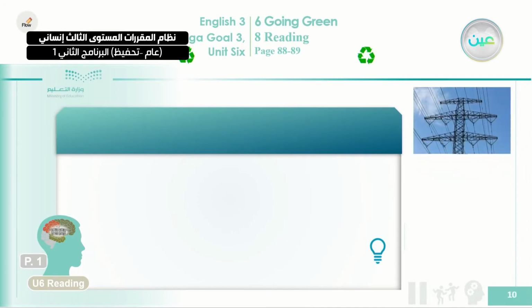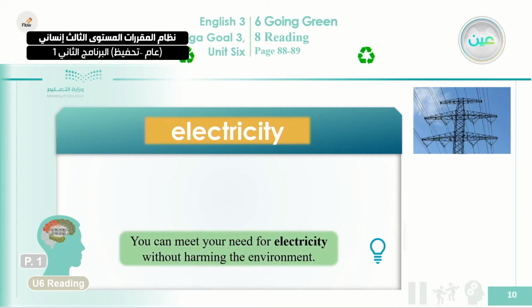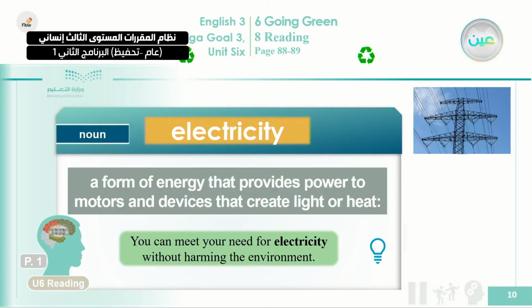Okay, here also we're talking about this. What is this? It is electricity. How can we find it in the text? You can meet your need for electricity without harming the environment. When you live off the grid, you can meet your need for electricity without harming the environment, without affecting the environment badly. Okay, so this is a noun which means a form of energy that provides power to motors and devices that create light or heat. These are some of the uses of electricity.